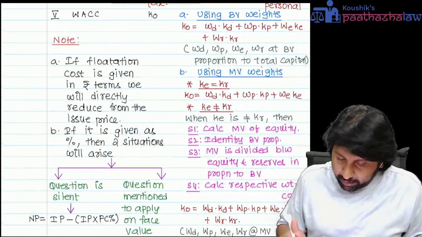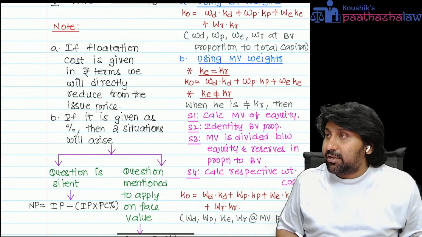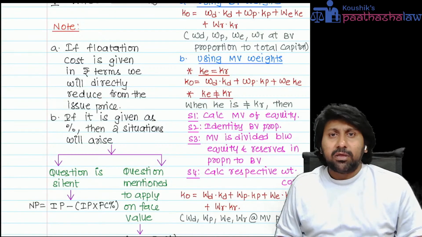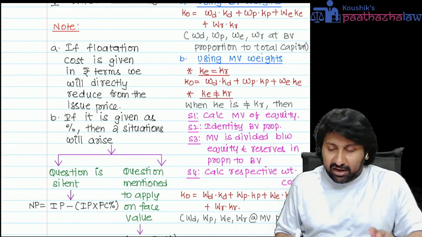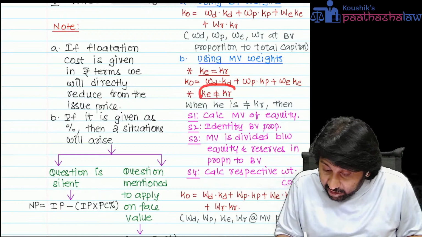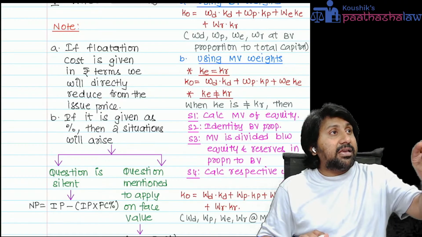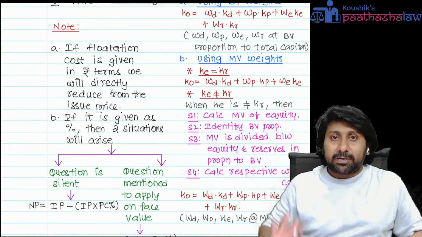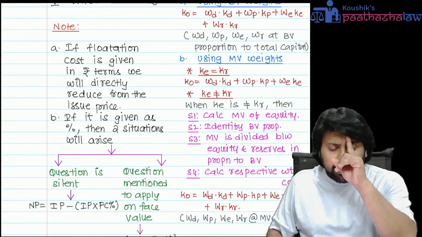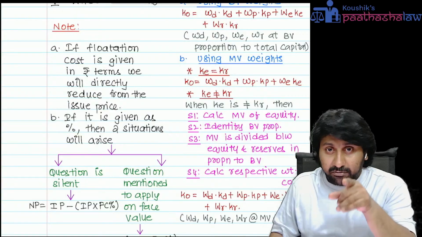See, first using market value weights. If KE and KR are both the same, separately you need not take KR directly; you can multiply and calculate. If KE is not equal to KR, meaning, for example, KE is 16% and KR is 14%, then both are not the same. Whenever, remember, mark my words.